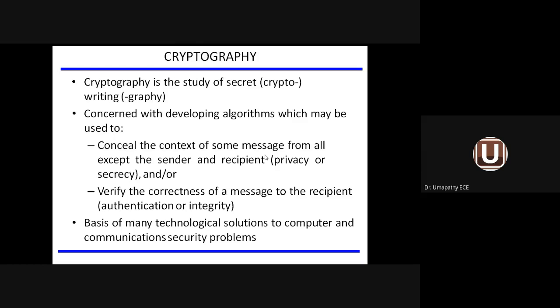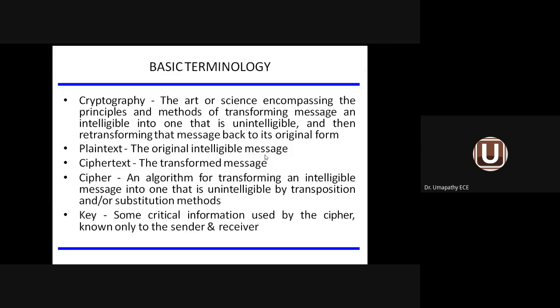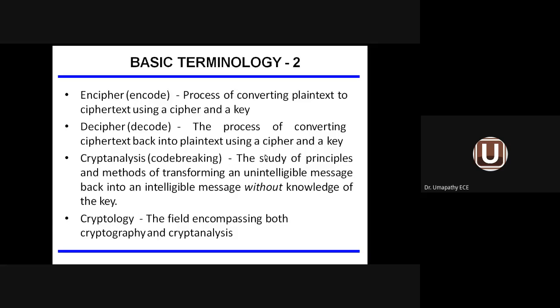Classical encryption techniques we have seen in the last class. Cryptography means the study of secret writing. You are writing a message in a secret form, known only to the sender and the receiver, not to any other person connected with the network. These two are the authorized persons to know the reliability and the content of the information. We have seen the basic terminology: meaning of cryptography, plain text, ciphertext, cipher, and key. Encipher, decipher. Cryptanalysis means code breaking. The hacker in the middle of the network taps the information. That process is called cryptanalysis or code breaking.